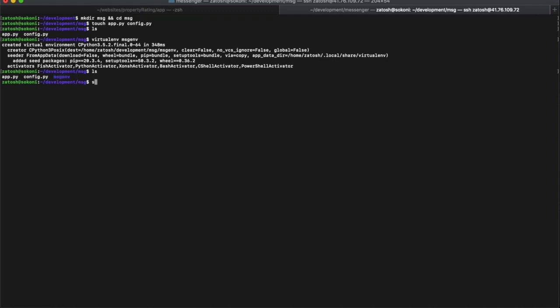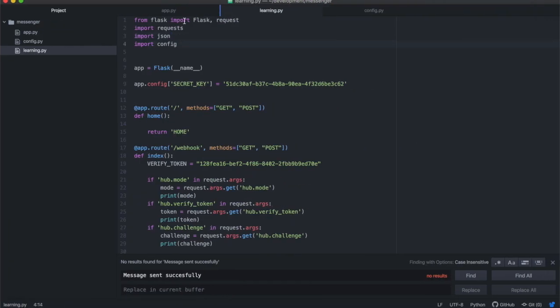Then you need to say source MSG env bin activate. This will activate your environment, and you can run all your code inside of it. You'll see it in brackets at the beginning of your line over there, and you can start working off of this. Then you can do pip install. You need to install Flask, and you need to install requests. If you look at the top over here, you can see all the things that you need to install.